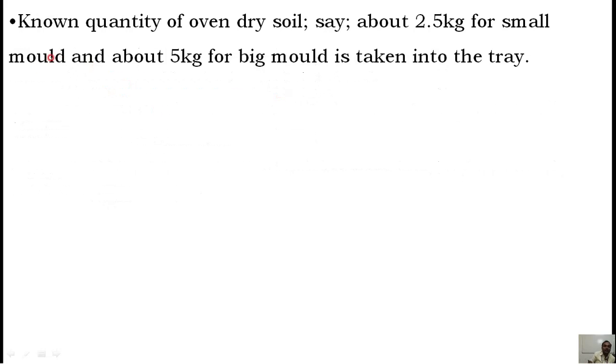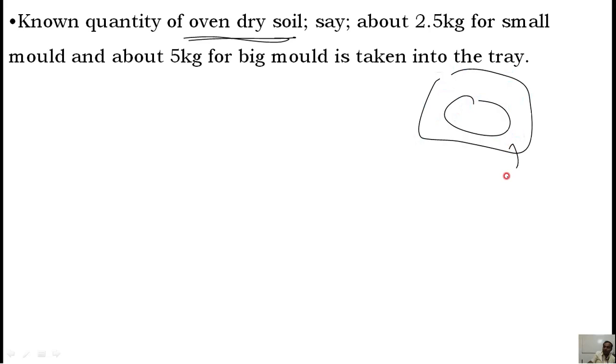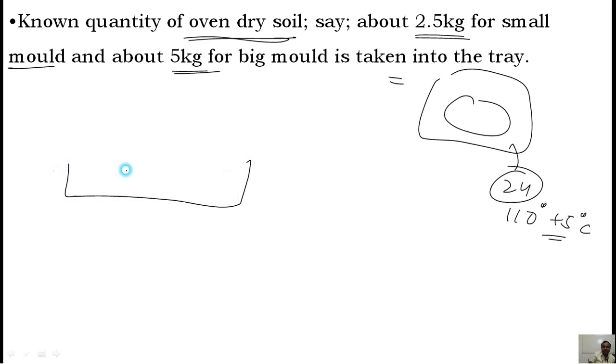Then, take a known quantity of oven-dry soil. Oven-dry soil means that before starting the experiment, you put the soil into the oven for 24 hours at 110 plus or minus 5 degrees centigrade. After 24 hours you bring the soil out, and take a known quantity: about 2.5 kg if you are using the small mold, and 5 kg if you are using the big mold, on a tray.